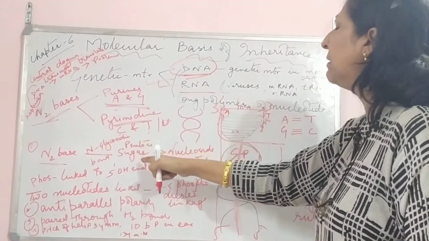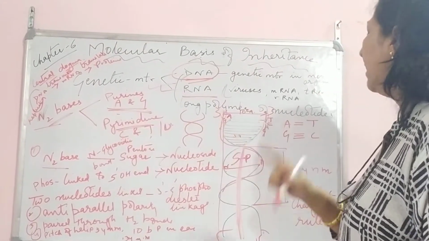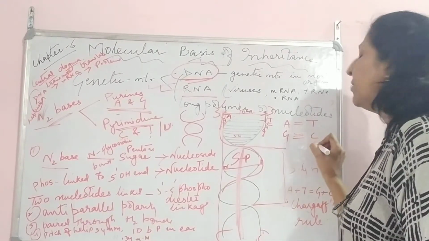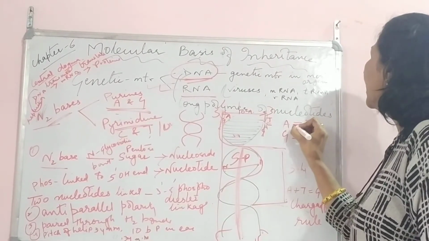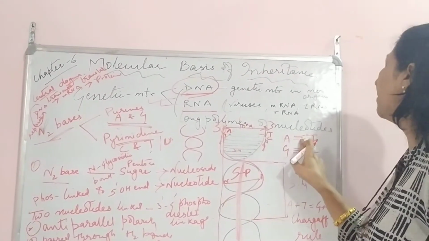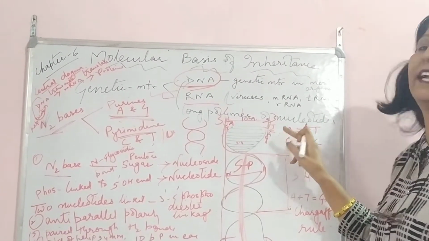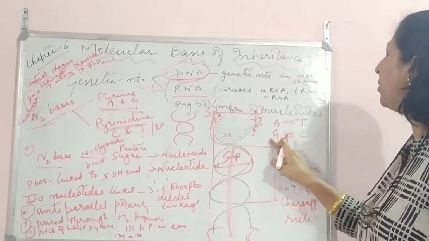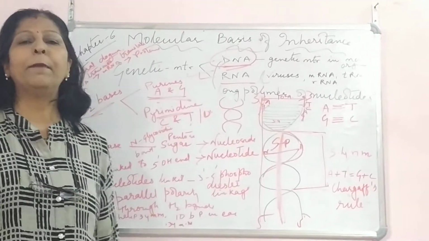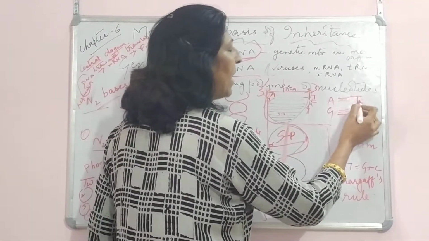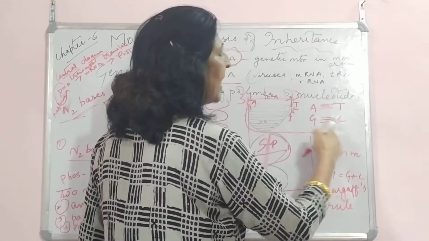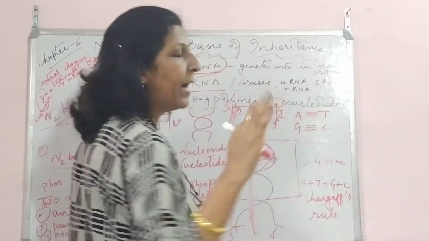Now again another thing. As I told you, purine goes with pyrimidine. Children, do remember, adenine will always bind with thymine and guanine will bind with cytosine. In between this binding, what binds it? It is the hydrogen bond. Two hydrogen bonds are found between adenine and thymine, and three bonds between guanine and cytosine. It can be vice versa also, adenine thymine or thymine adenine, both the same case with two hydrogen bonds. And cytosine and guanine require three hydrogen bonds.